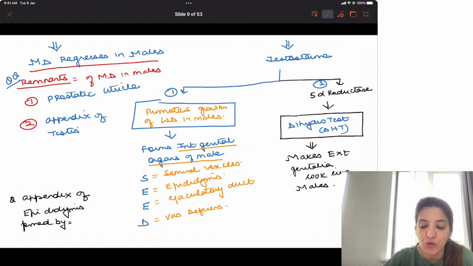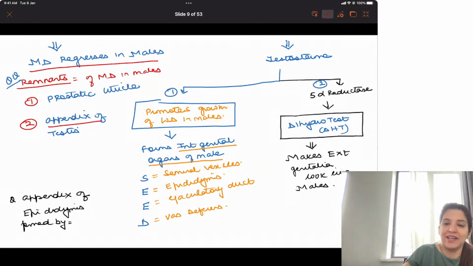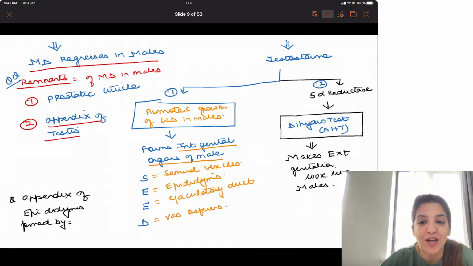Now, one confuser which they give you. I told you that appendix of testes is a remnant of Mullerian duct. Now they are going to ask you, appendix of epididymis is formed by? Just because you look at this word appendix, you are in a hurry to mark the answer as Mullerian duct.